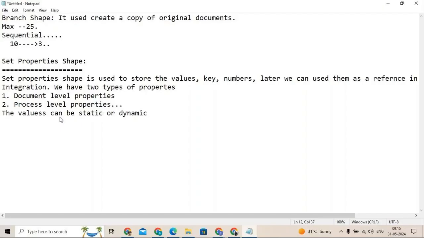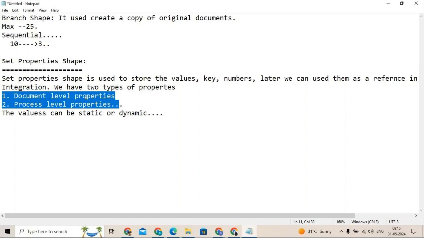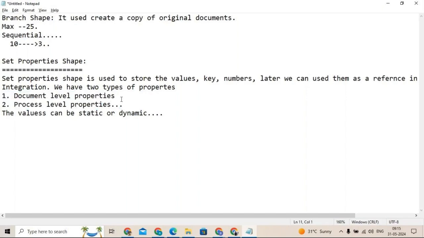So here, guys, we have two types of properties: document level property and process level property. In document level property we again have two types: document property and dynamic document property. In process level property also we have two types: process property and dynamic process property. In which scenario we need to use dynamic document property, and in which scenario dynamic process property, we will discuss. Please focus on it.